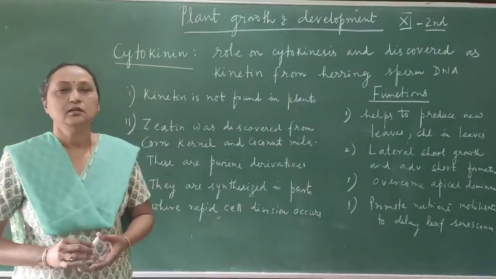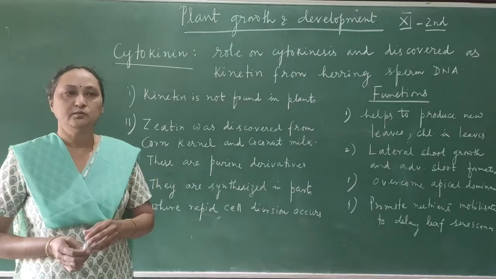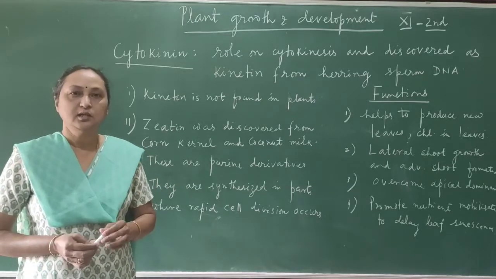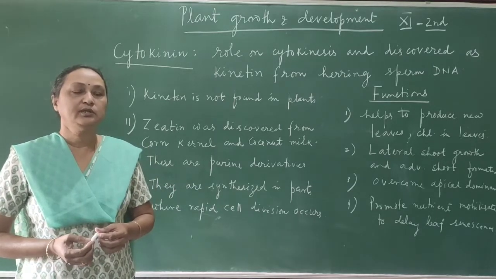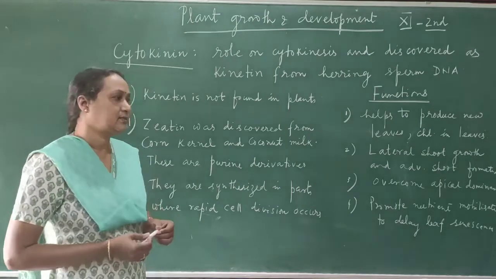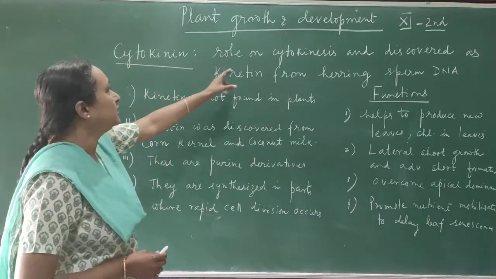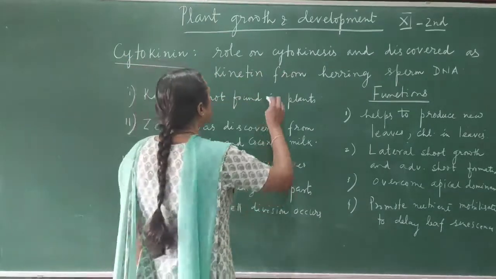Good morning, students. So today we are going to discuss other different types of phytohormones. Two hormones we have already discussed in the previous video, and today we are going to discuss cytokinin, ethylene, and abscisic acid. So cytokinin, the role is mainly in the process of cytokinesis.